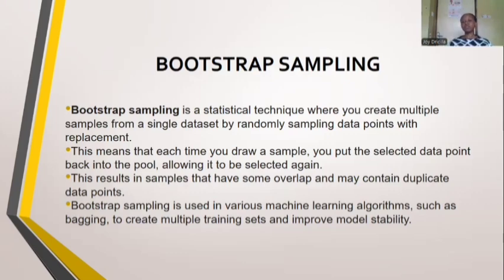This may result in overlapping and contain duplication. Bootstrap sampling is used in various machine learning techniques, for example bagging, which, like we had said, is another name for bootstrap aggregation.